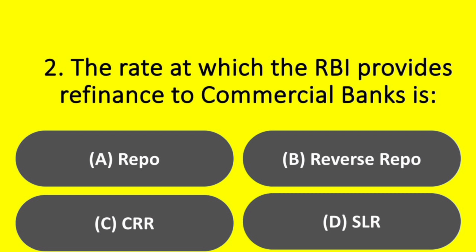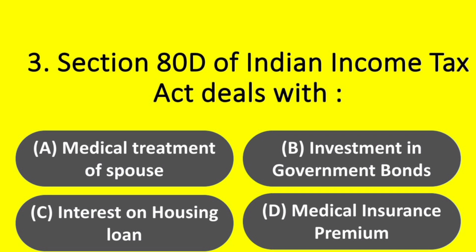CRR, SLR. Answer option A, repo. അടുത്ത question. Section 80D of Indian Income Tax Act deals with option A, medical treatment of spouse, option B, investment in government bonds, option C, interest on housing loan, option D, medical insurance premium. Answer option D, medical insurance premium.